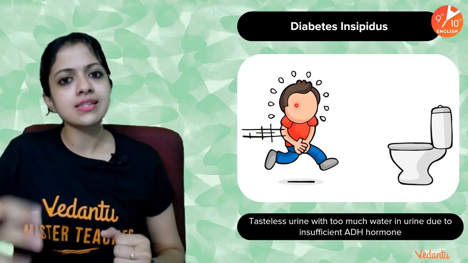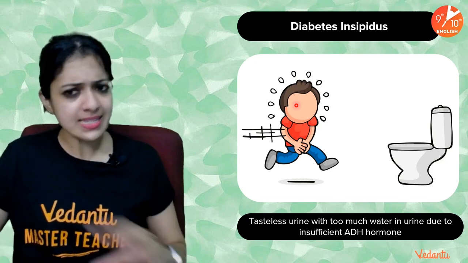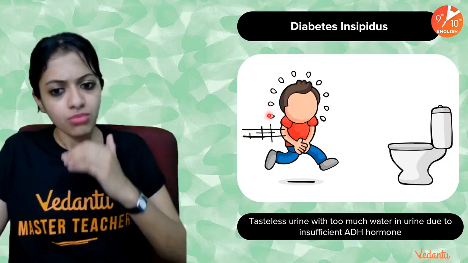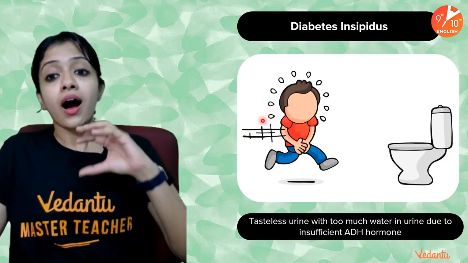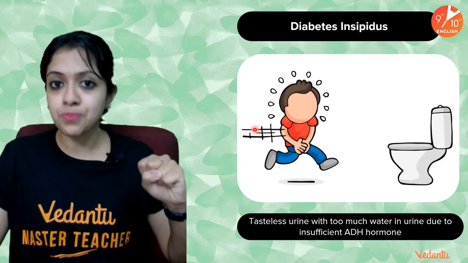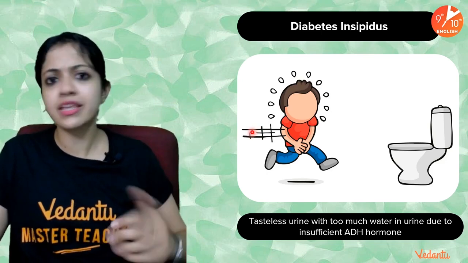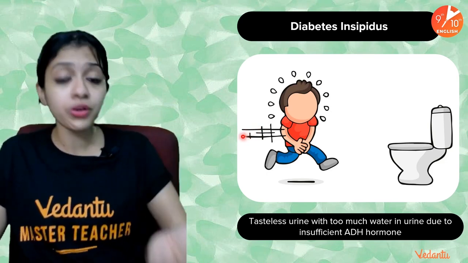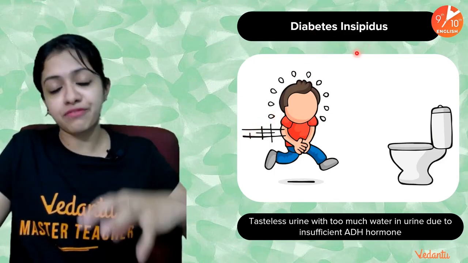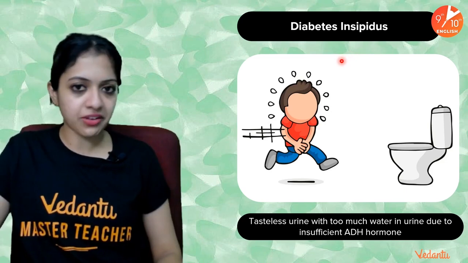So let us understand a slightly more complex problem called diabetes insipidus. Is it related to diabetes mellitus? It's actually completely unrelated. But then why is it called so? Diabetes mellitus, if you remember, I told you, is a condition wherein sufficient amounts of insulin are not produced by the pancreas of the patient. In such a situation, there is too much sugar, too much glucose, in the blood and, because of that, in the urine also. Whereas this is a condition wherein there is insufficient ADH secretion.